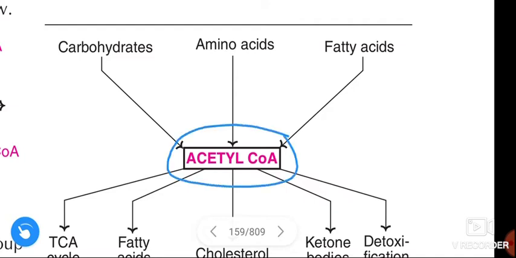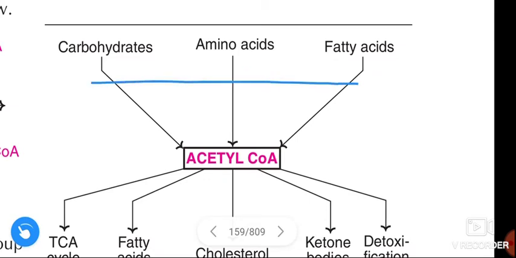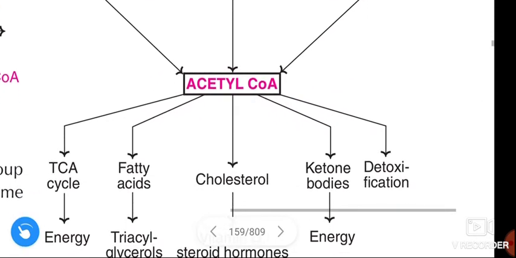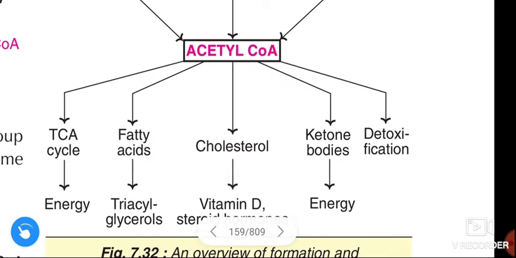This acetyl CoA may be formed from metabolites like carbohydrates, amino acids, or fatty acids. From these three, acetyl CoA is formed, and the formed acetyl CoA may participate in the TCA cycle and release energy.